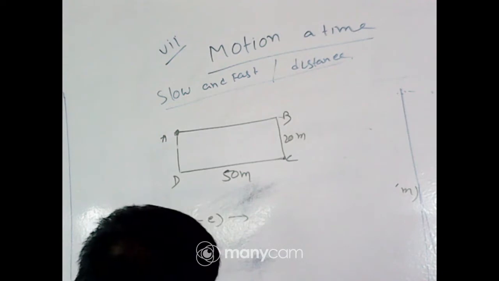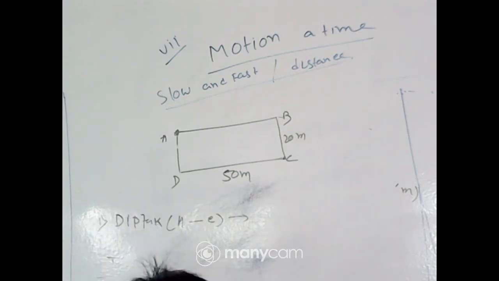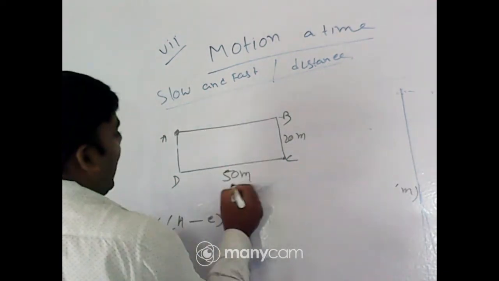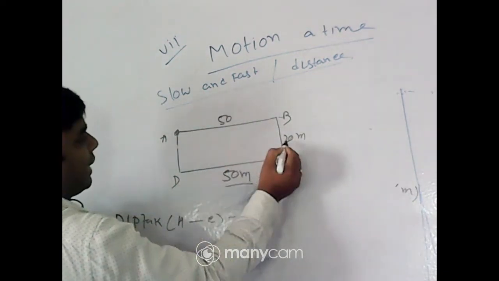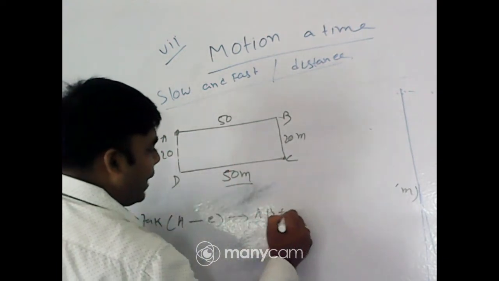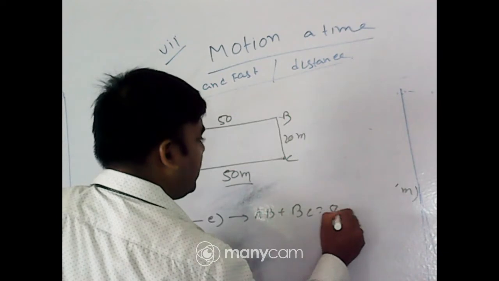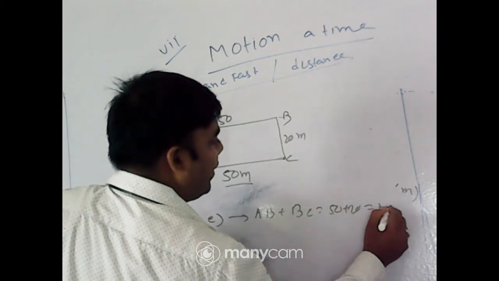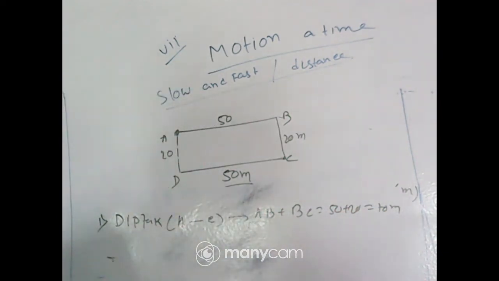Sneha answers 70. Deep 70, Anubhav 70, Sanchita. Okay, very good. Right answer. So as it is 50 meter, it is also 50 meter. As it is 20 meter, it is also 20 meter. So A to C means AB plus BC, that is 50 plus 20, that equals 70 meter. Okay, got it everyone?